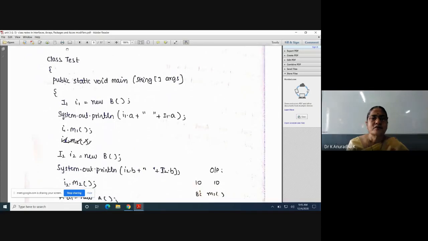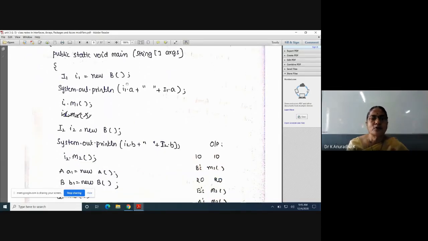Now take one more class, test, and write the main method. And now, how do we access the members of the interfaces I1 and I2? This is the important question. Inside I1 I have one variable A and one method M1, and inside I2 I have one variable B and one method M2.